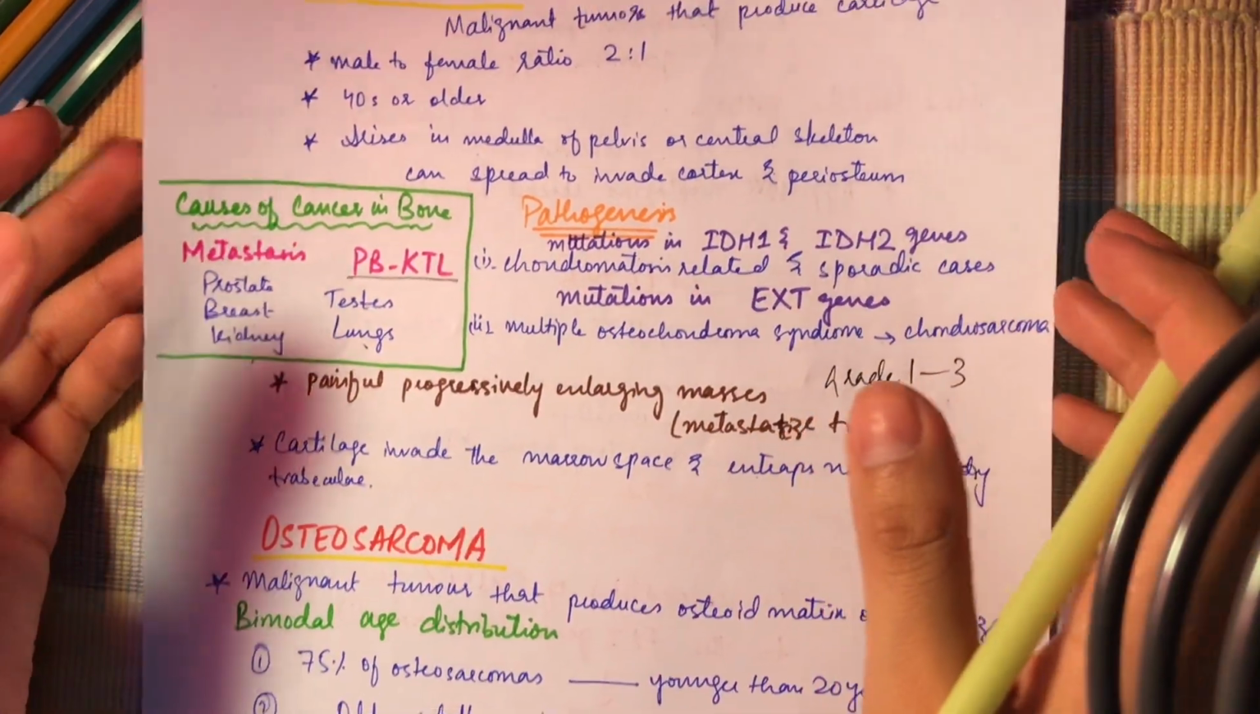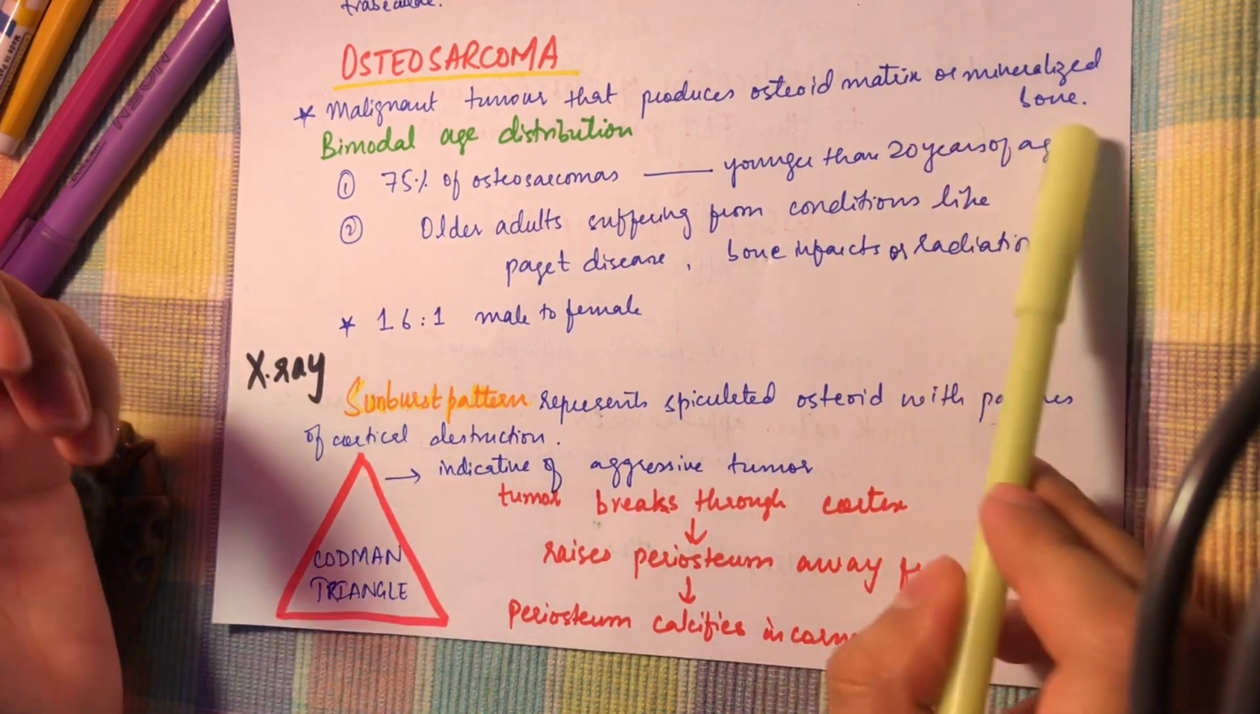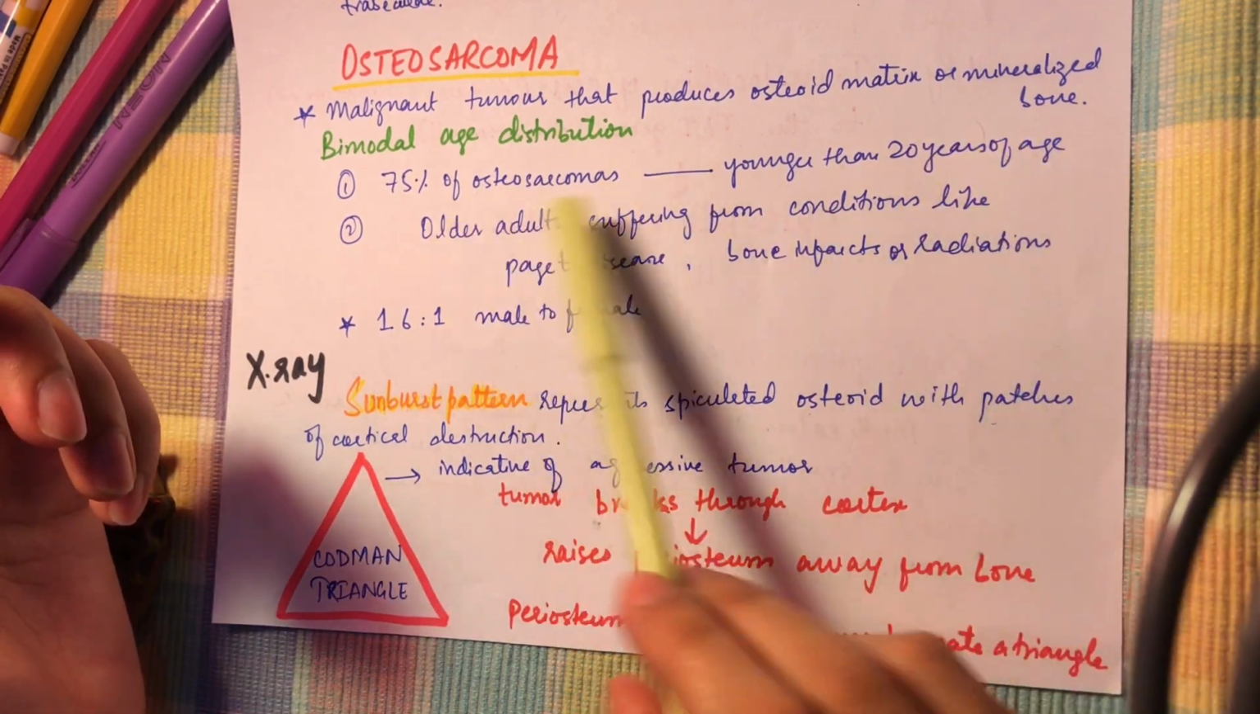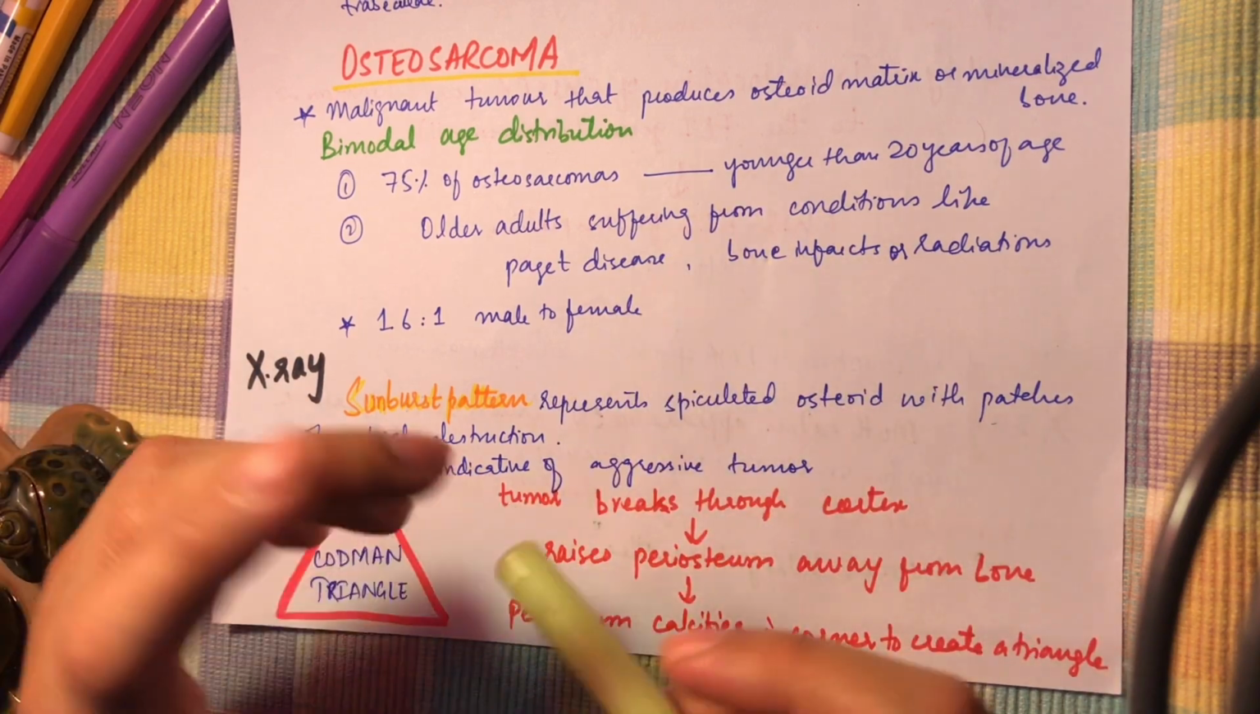So this was all about the chondrosarcoma. Okay guys, so next is the osteosarcoma. Osteosarcoma is the malignant tumor that produces osteoid matrix or mineralized bone. It has a bimodal age distribution, and by that it means it has two peaks.